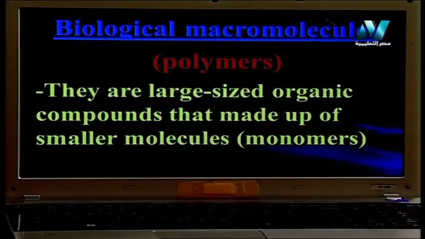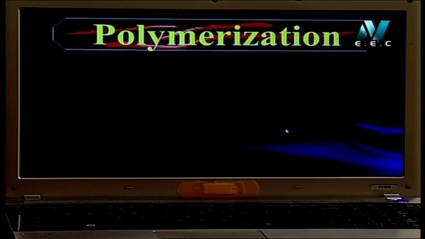يبقى biological macromolecules. Another expression for biological macromolecules, we call it polymers. They are large size organic compounds. Do you remember the word organic? That means it contains carbon and hydrogen in its structure. That are made up of small molecules, which we call monomers. بكرر تاني، لو مولكيول كبيرة، لو big molecules بسميها polymer. البوليمر بيتكون من مجموعة من المونيمرز. What is meant by polymerization?